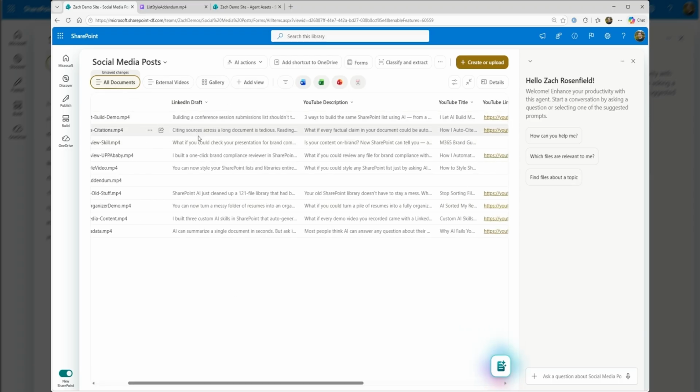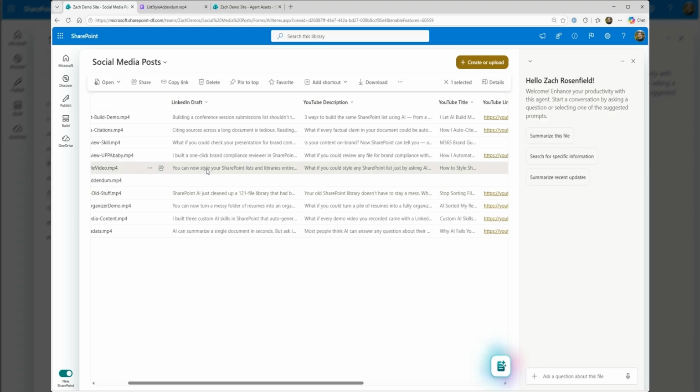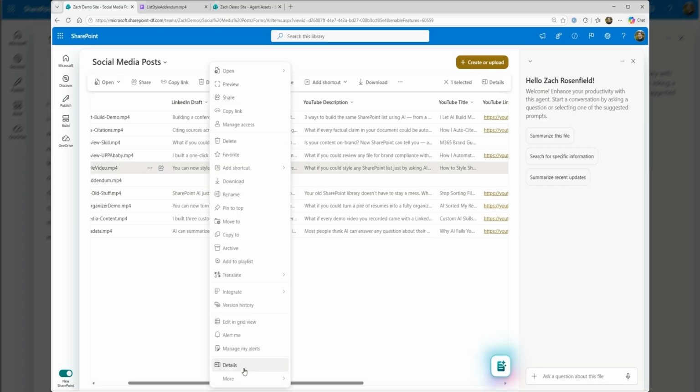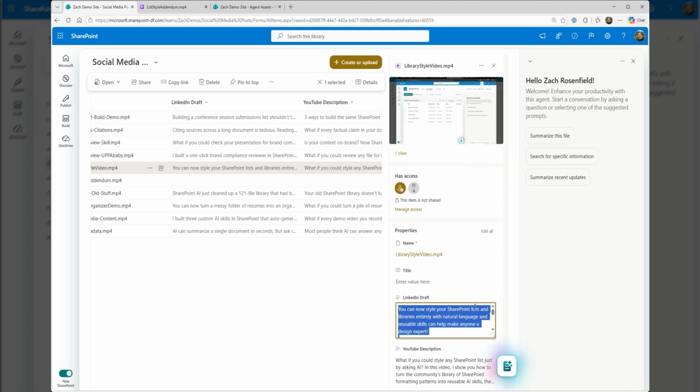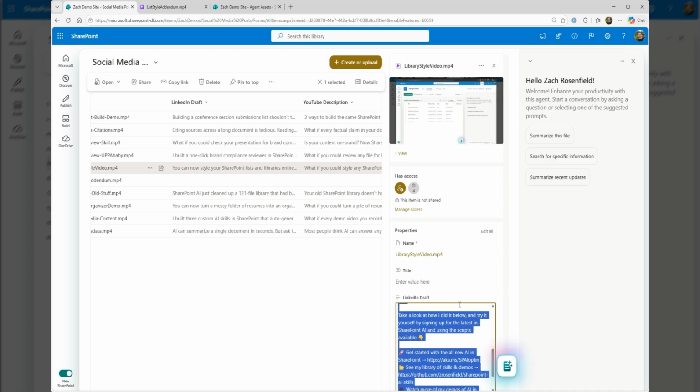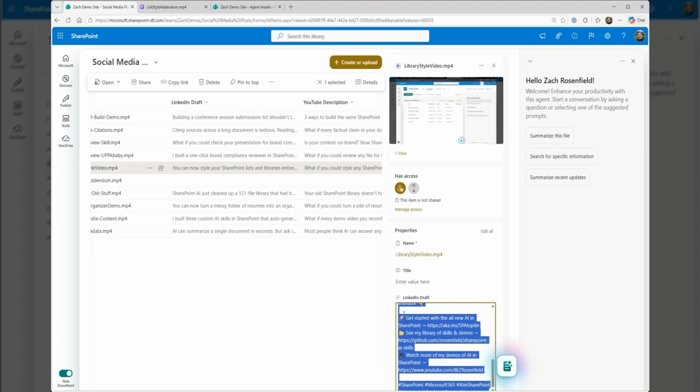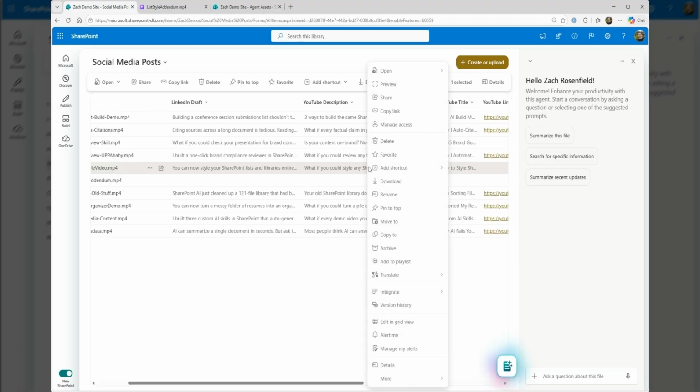I have it do an initial draft of LinkedIn. I promise I still write these by hand. It's not AI slop, but I do have a set of links that I want to put into every post, as well as a format I like to have for my comments and the like. You can see here, I'm putting this at the bottom of every post, and I don't want to type that every time.